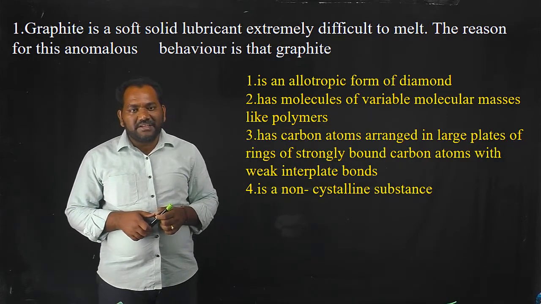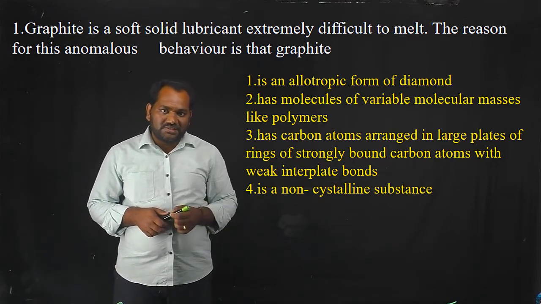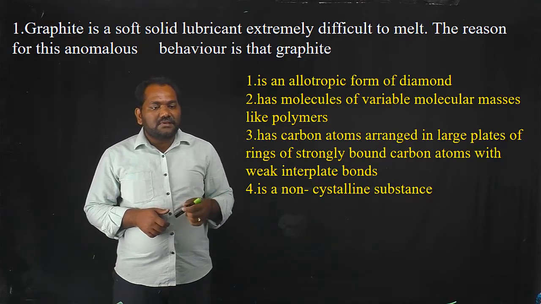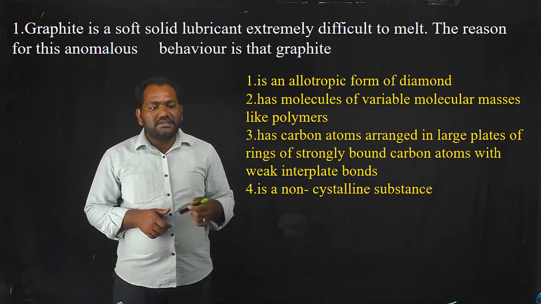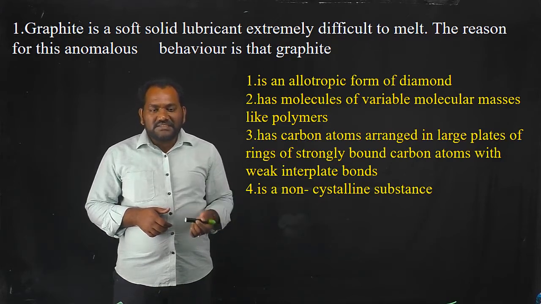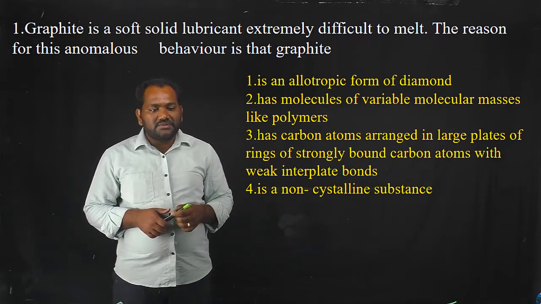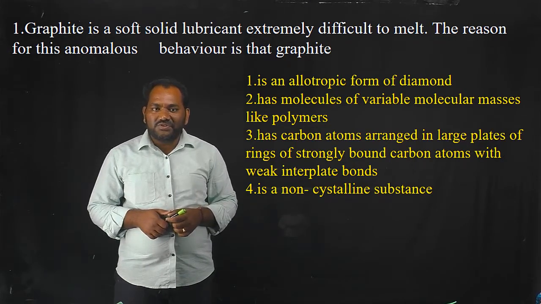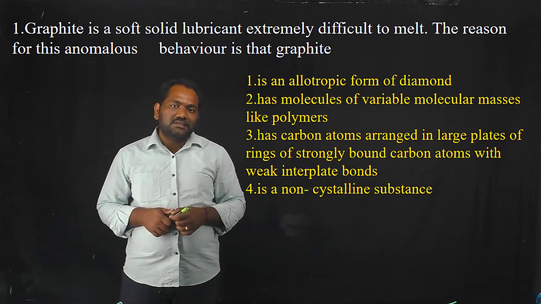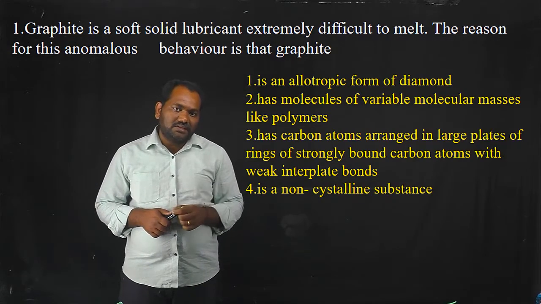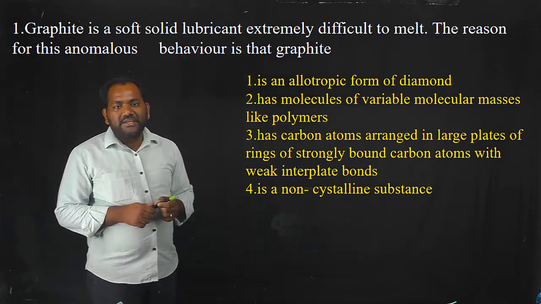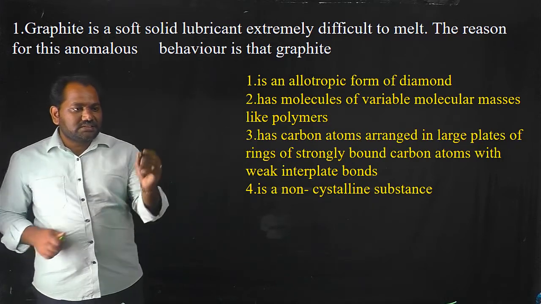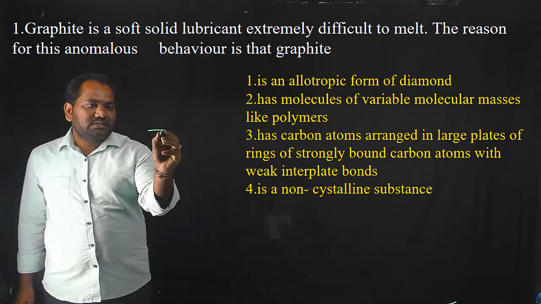The third option is graphite has carbon atoms arranged in large plates. Large plates means it has a layer structure. The plates are rings of strongly bonded carbon atoms with weak interplate bonds. Weak van der Waals forces of attraction are present between two layers according to this option.